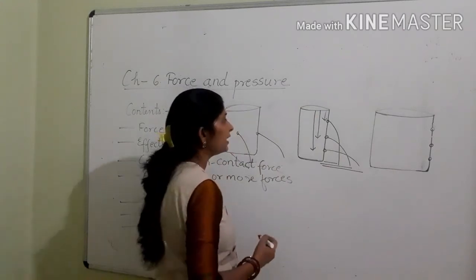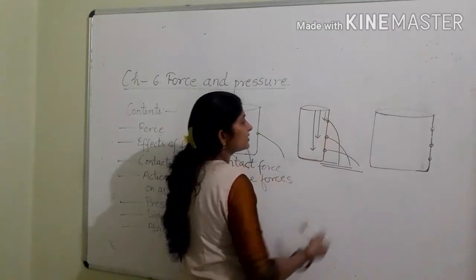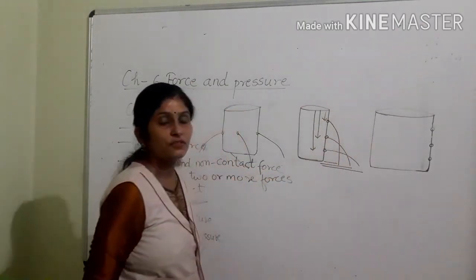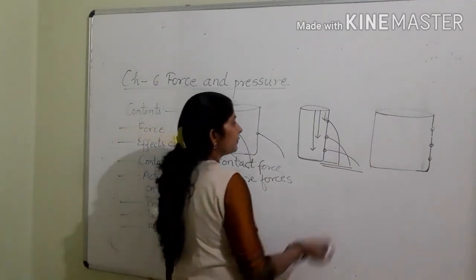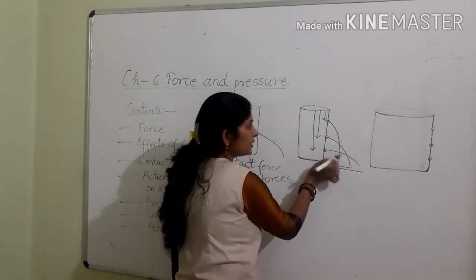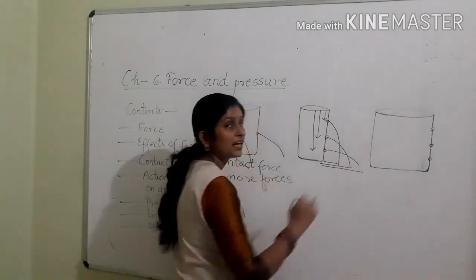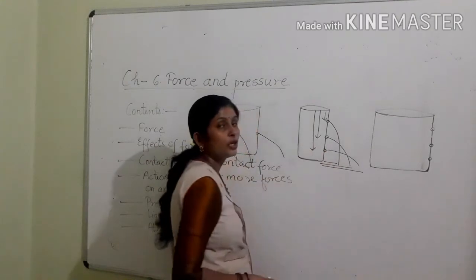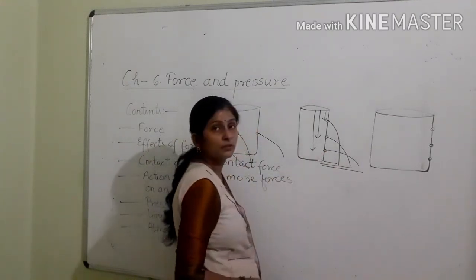So this shows that as depth increases, liquid pressure or water pressure increases, which is one of the properties of liquid pressure. That is why the jet of water coming out of the lowest hole, which is at the greatest depth, covers the highest distance and shows that liquid pressure is highest at the greatest depth.